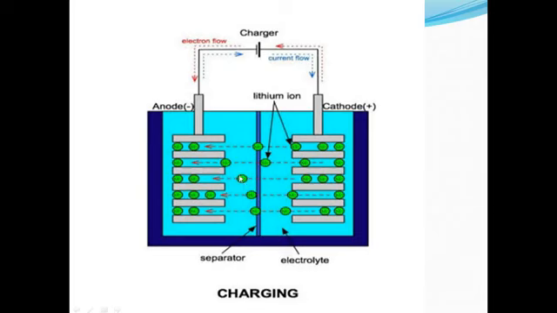So in the charging process, you remember the electrons from the cathode travel through the external circuit to the anode. Then for balancing the chemical action, the lithium ions are dissolved in the electrolyte. So some of the lithium ions travel from cathode to anode through this electrolyte, and they are intercalated in the anode. That means without disturbing its internal structure, it is absorbed by the host material. This is the charging process.